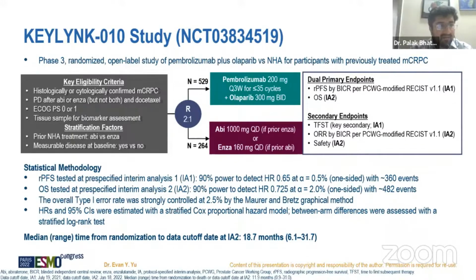Stratification factors were based on whether the patient had taken Abiraterone or Enzalutamide, and whether any measurable disease was present at baseline. The randomization ratio was 2:1. 529 patients were taken in the Pembrolizumab arm. Pembrolizumab is given up to 35 cycles maximum, and in the Abiraterone or Enzalutamide arm, 264 patients were taken. Dual primary endpoints were radiographic progression-free survival and overall survival. Secondary endpoints were time to first subsequent treatment, overall response rate and safety. Next slide, please.